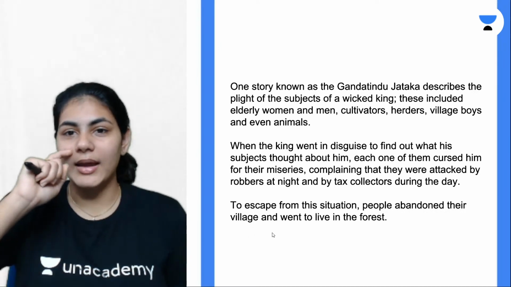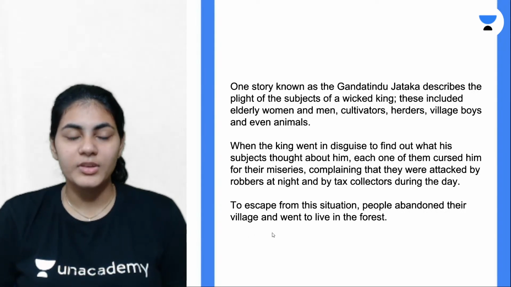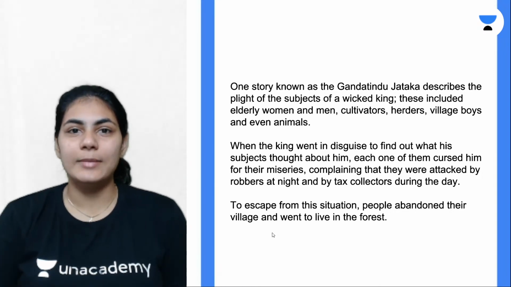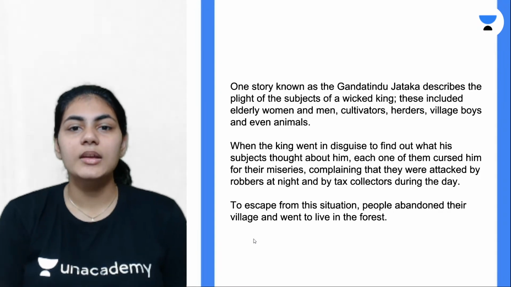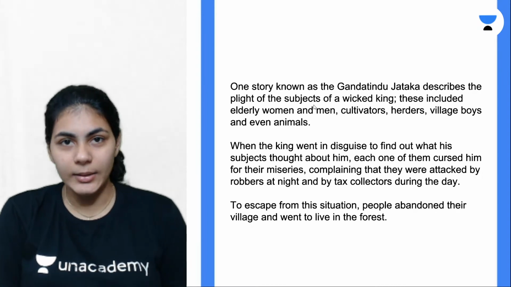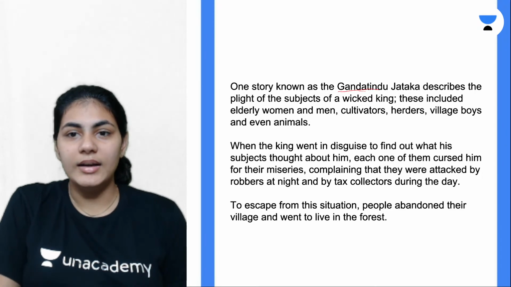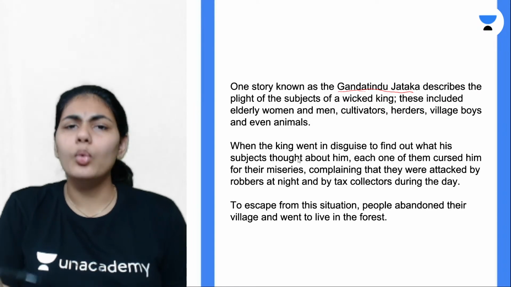Now we look at what kind of information these Jatakas provide. We look at one example so that we understand how exactly people perceived the king. This is one instance in particular: the Ganda Tindu Jataka. The spelling is here, guys. It talks about one particular king.